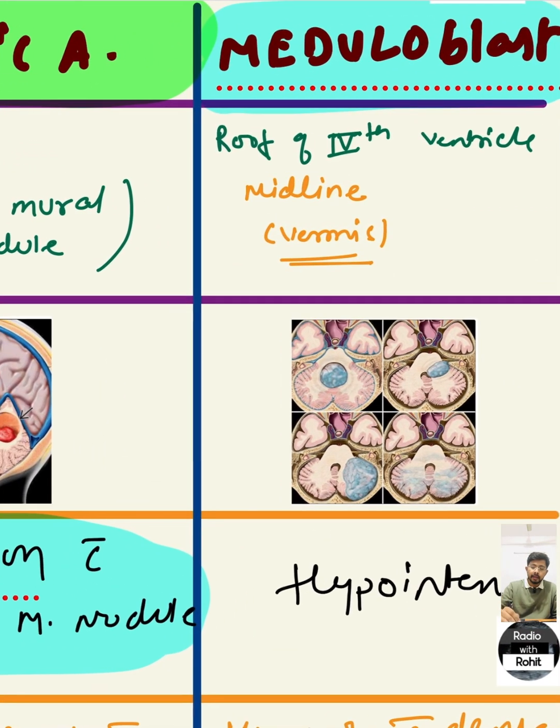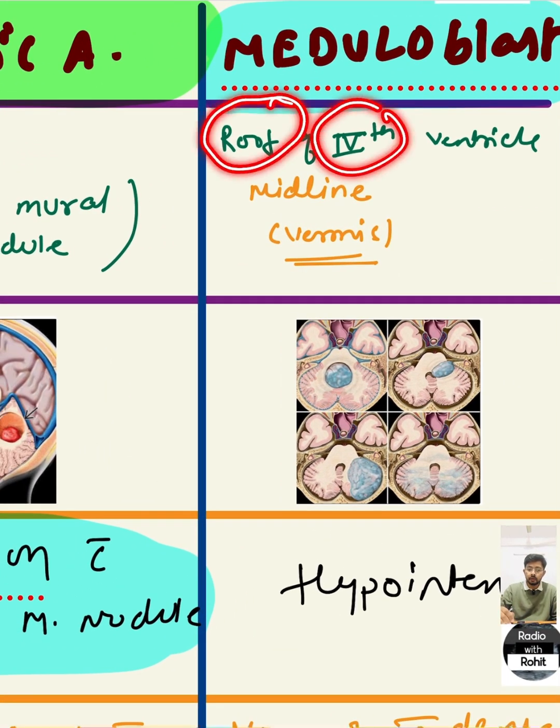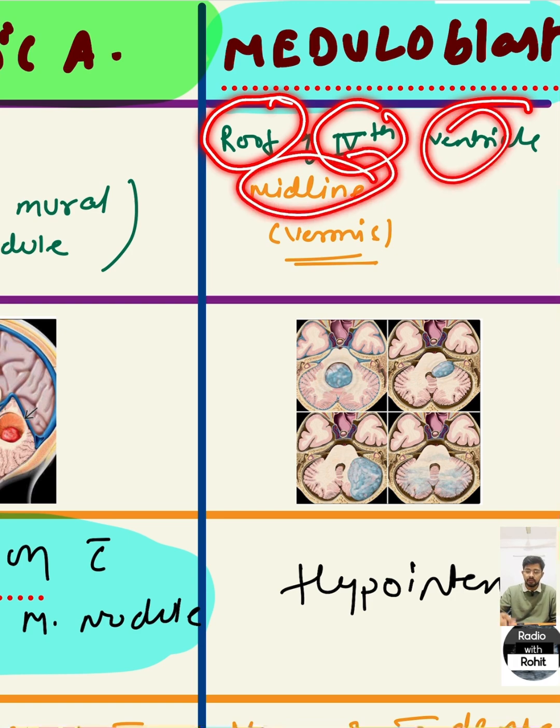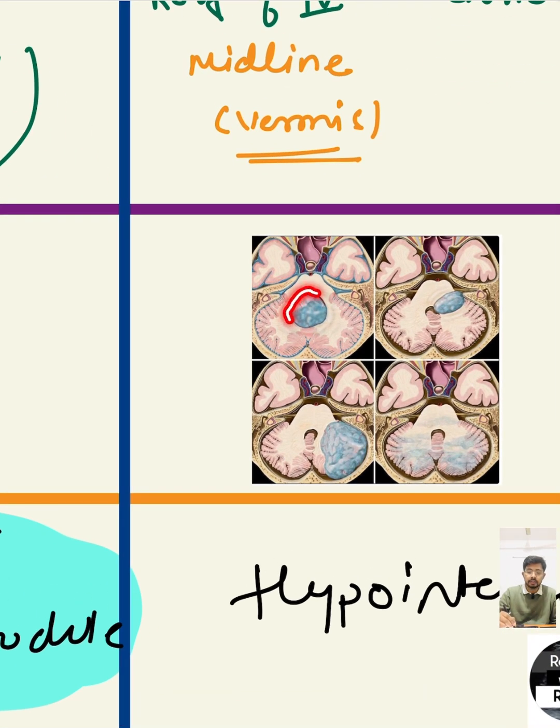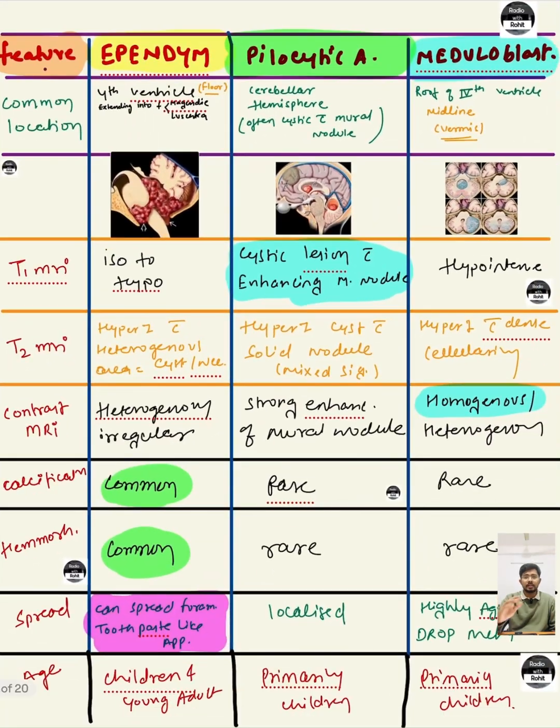And medulloblastoma is mainly present in the roof of the fourth ventricle, usually in the midline. There is an 85% chance that it will be in the midline, but it could present somewhere laterally or it could infiltrate into the parenchyma. So this is the location of ependymoma, pilocytic astrocytoma and medulloblastoma.